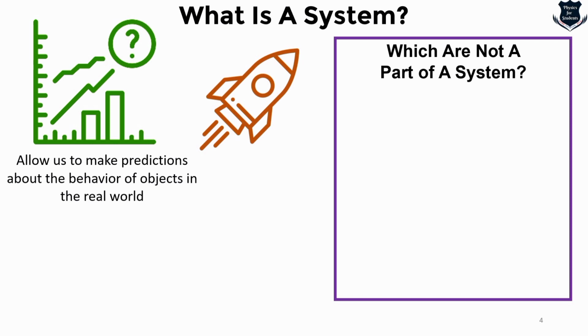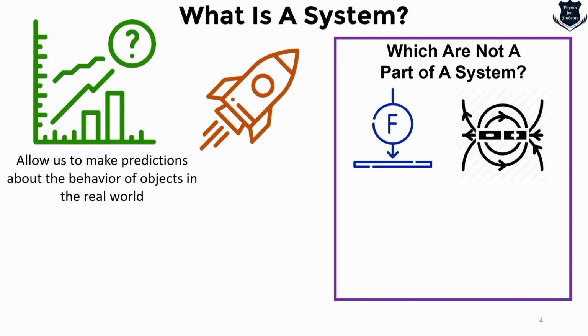It can be a simple object or a complex object, but is there something which is not a system? The answer is yes. For example, forces. These are fundamental interactions between particles or objects such as gravity, electromagnetism, the weak force, and the strong force. But forces are not systems because they are not composed of interacting parts. Fields are regions of space where forces are exerted. For example, the electric field around a charged particle is a region of space where other charged particles will experience an electric force. Fields are not a system because they are not composed of interacting parts.